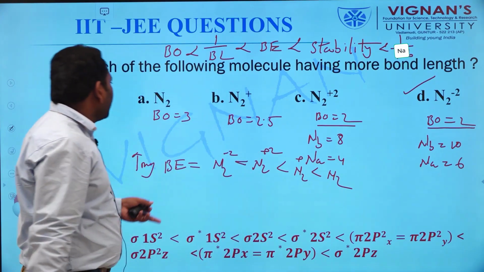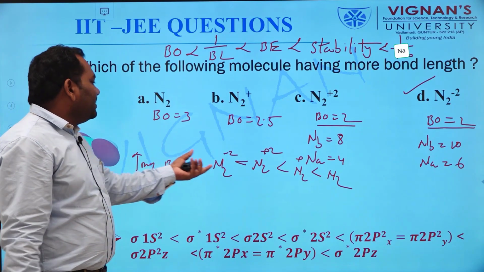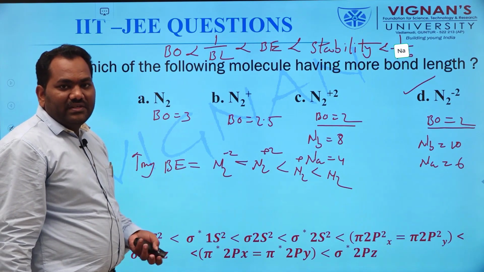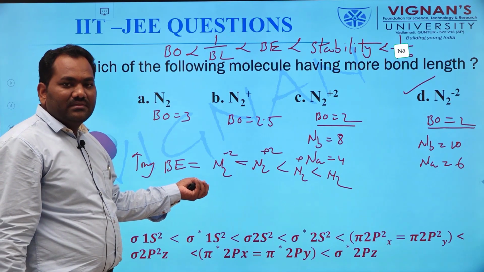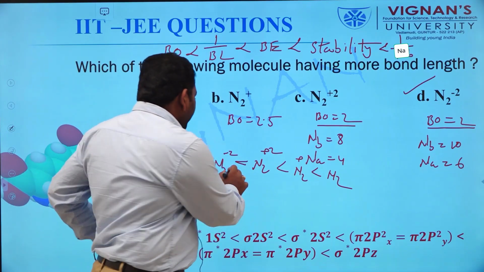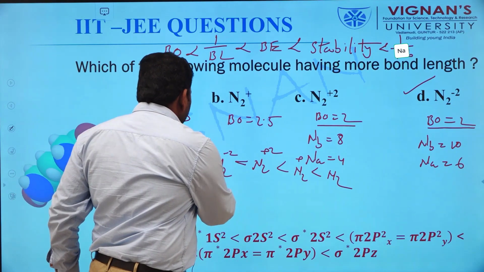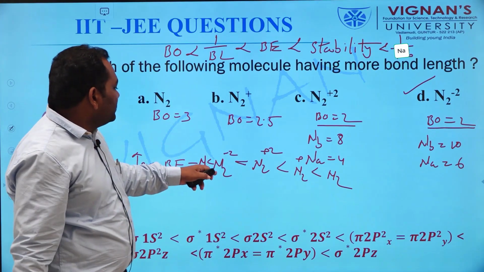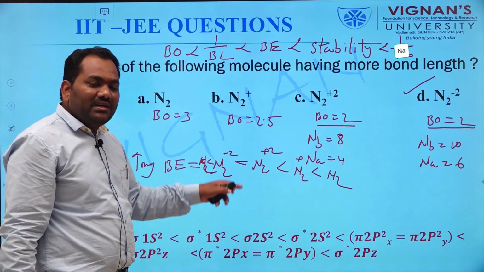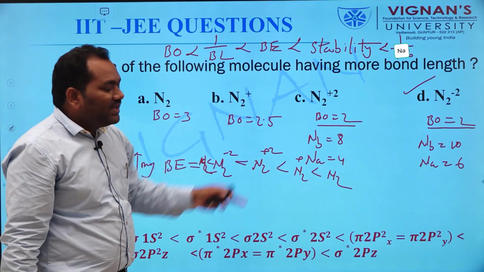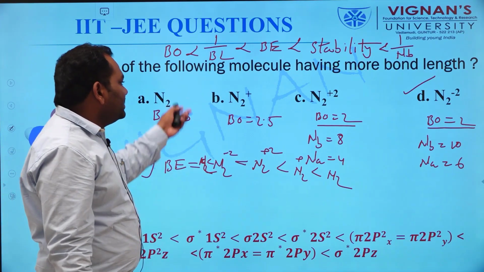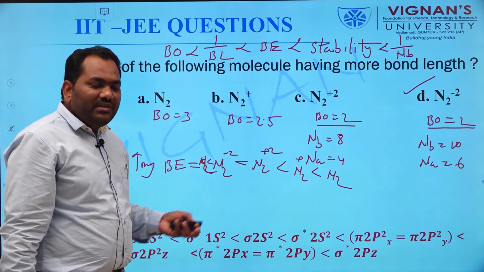This is the bond enthalpy order. Here also, first we write N2 2 minus. Why? Because N2 2 minus has more anti-bonding electrons, so it is less stable. Like this we can solve many questions.